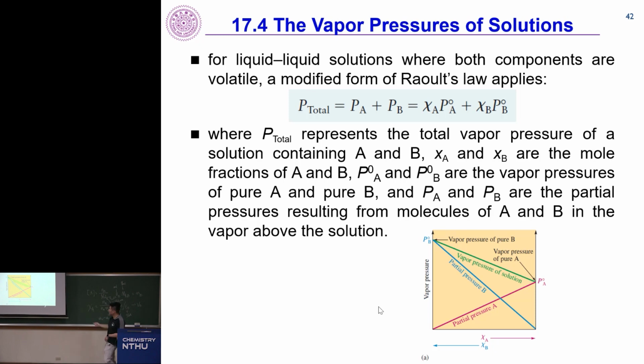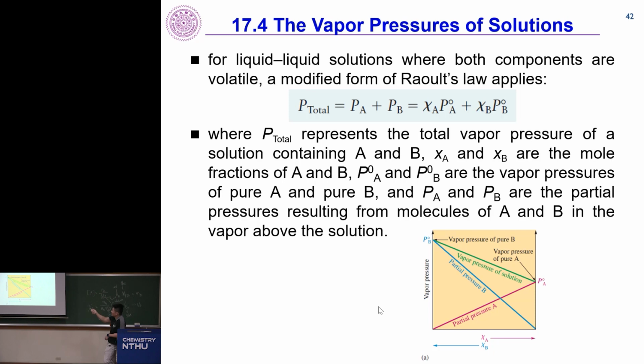plus mole fraction of B multiplied by the vapor pressure of B when it's pure. So lastly, we can then come up with a final diagram like this. This is the modified Raoult's law when you have a liquid mixture. That is, when the mole fraction of B increases as you go from the right to the left, then you're going to see that finally this term will just be 0, right? Because mole fraction of A is 0, mole fraction of B will be 1. Of course, the final pressure is going to be that of the pure B. And then go to the other side where the mole fraction of B decreases while mole fraction of A increases until it hits 1.